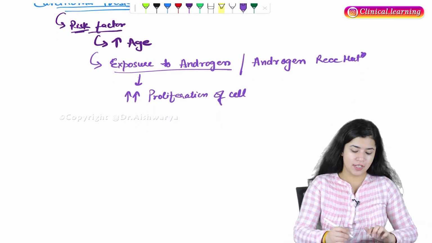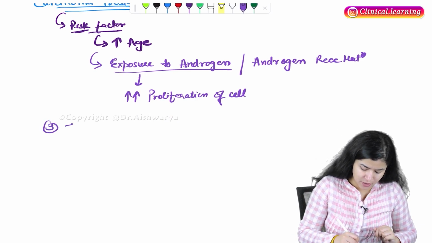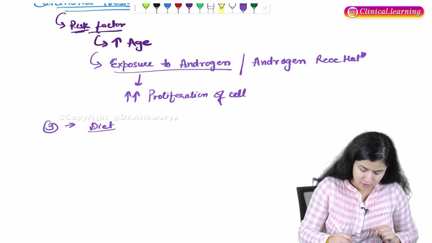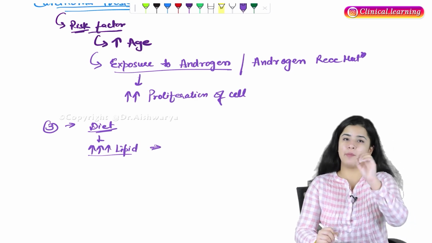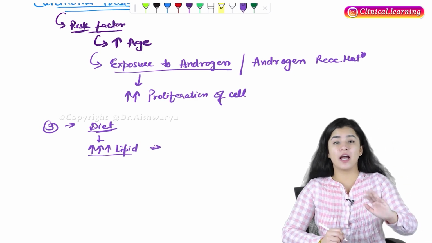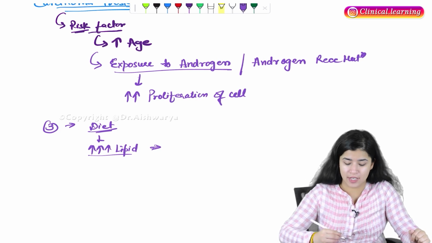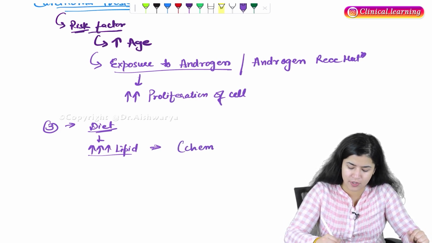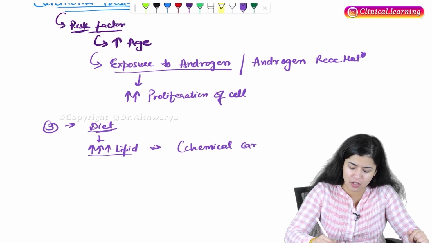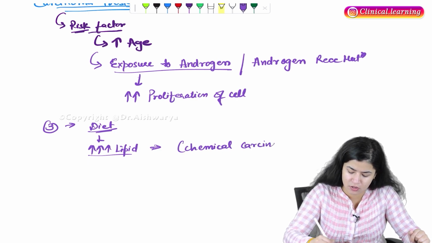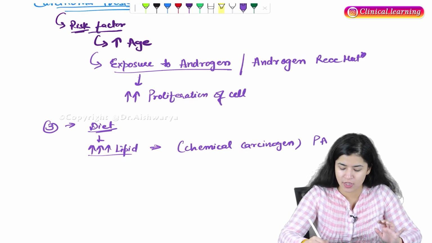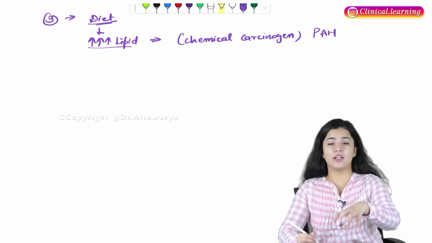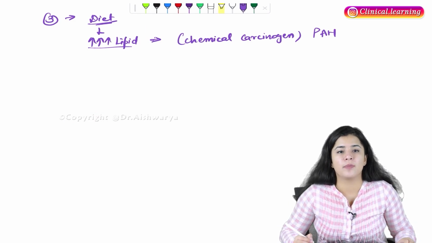Okay. Third risk factor here is diet. If the person is taking more lipids in the diet, lipids have a chemical carcinogen present that can cause prostate cancer. This lipid is having what? Chemical carcinogen. And what is the name of this chemical carcinogen? That is PAH. This can cause prostate cancer.